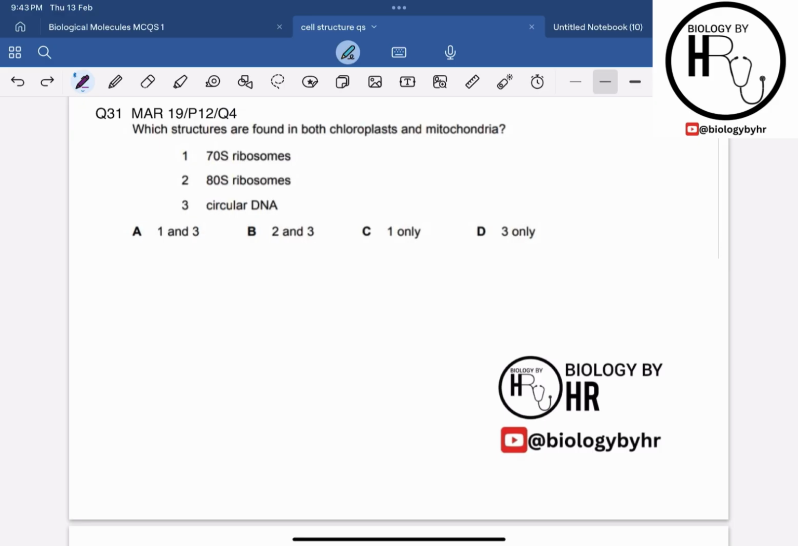Now let's give question 31 a read. It is from March 19, paper 1, question 4. It says which structures are found in both chloroplast and the mitochondria. So chloroplast and mitochondria both contain the 70S ribosome. They do not contain the 80S ribosomes, and they have a circular DNA. So hence option A is our correct answer over here.